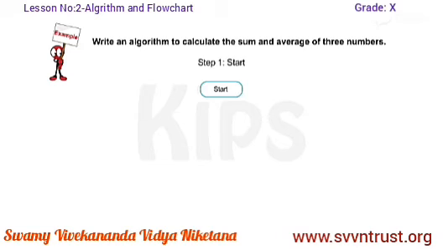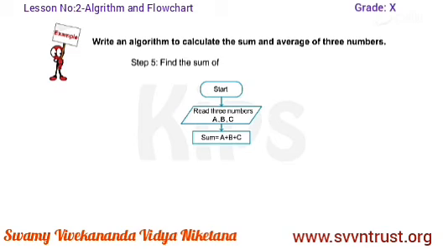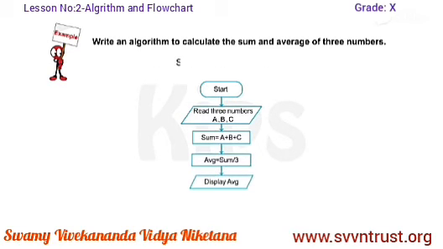Step 1, start. Step 2, read first number A. Step 3, read second number B. Step 4, read third number C. Step 5, find the sum of three numbers A plus B plus C. Step 6, find the average A plus B plus C divided by 3. Step 7, display average. Step 8, stop.